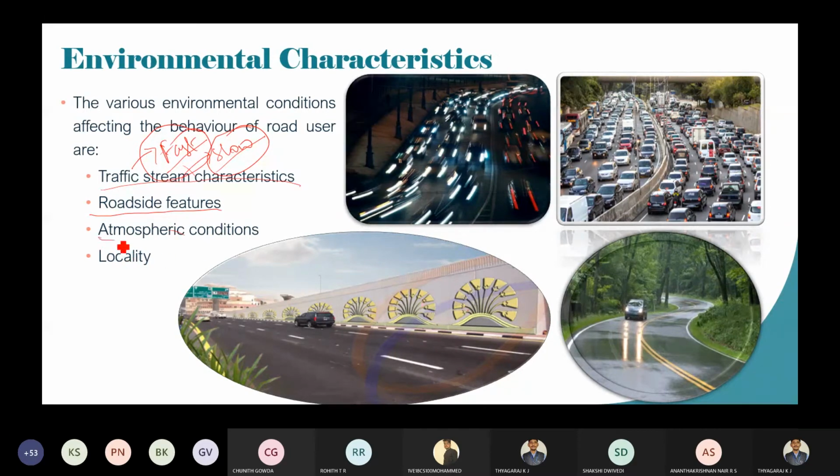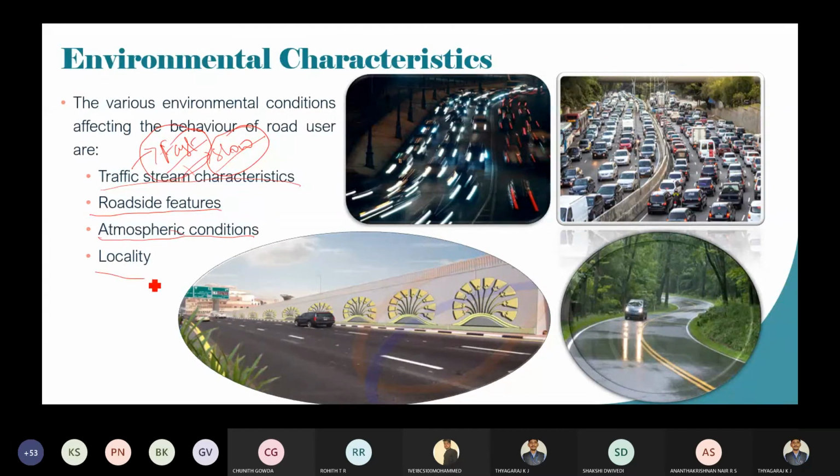Then atmospheric conditions. Whenever there is rain, mist or fog, it basically depends on the driver characteristics whether to drive the vehicle during raining. Some people will be happy to drive the vehicle in the rain, that is during rainy seasons. Whenever it is raining, they will drive the vehicle. So the atmospheric conditions also contribute to the road users.